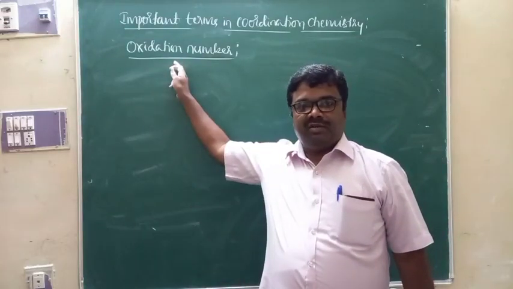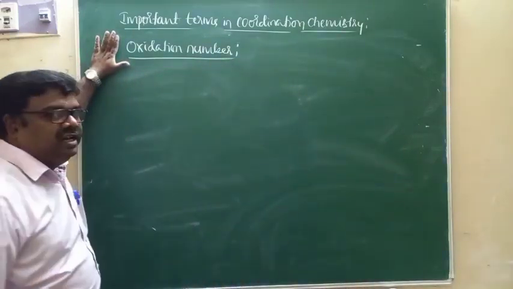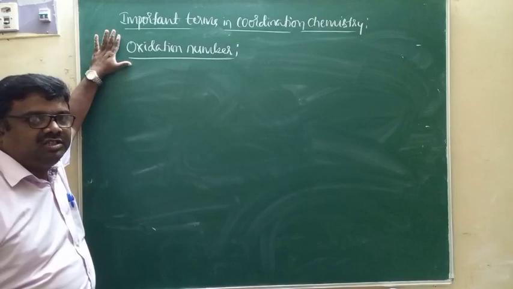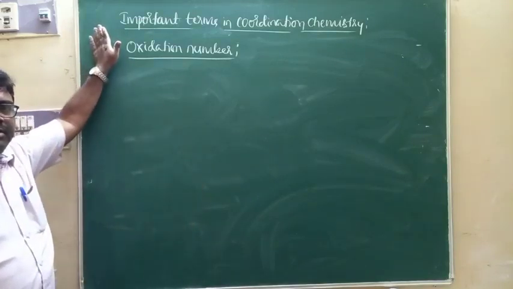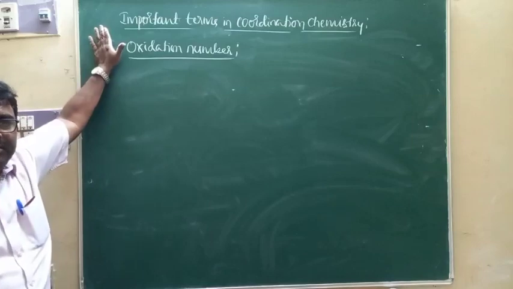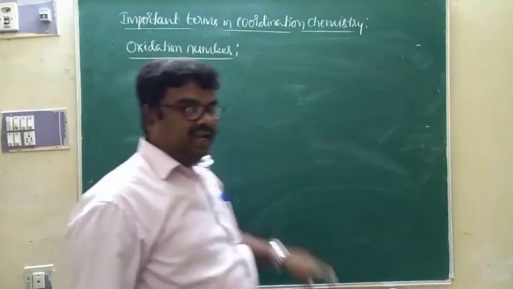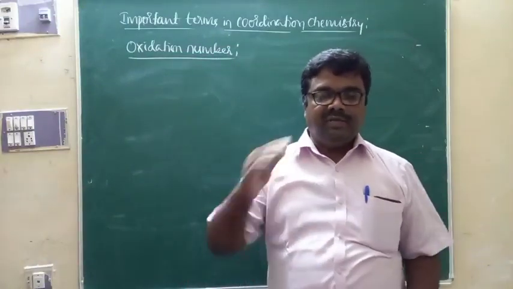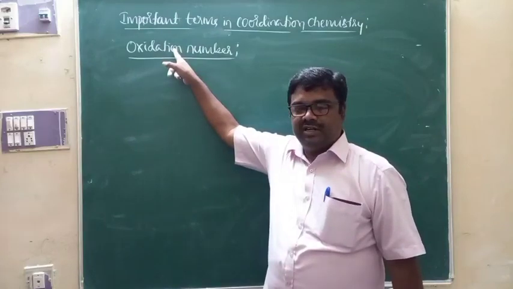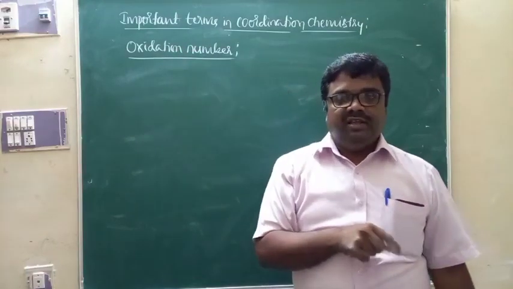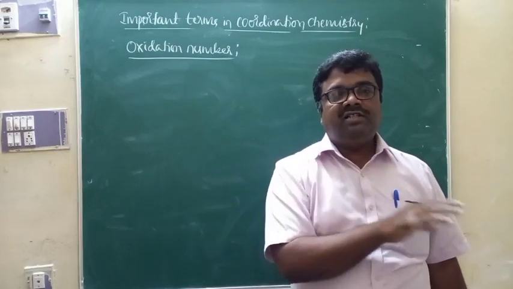You can determine the oxidation number of the central metal ion by knowing the charges possessed by the ligands and the remaining ions. If you want to calculate it, you should know the charges possessed by the ligands and other ions in the molecule.